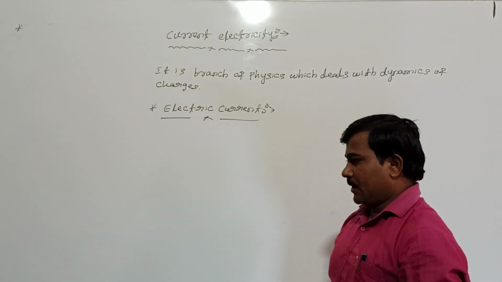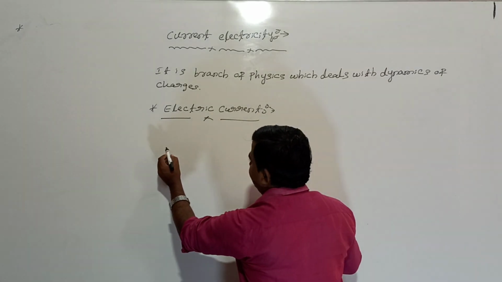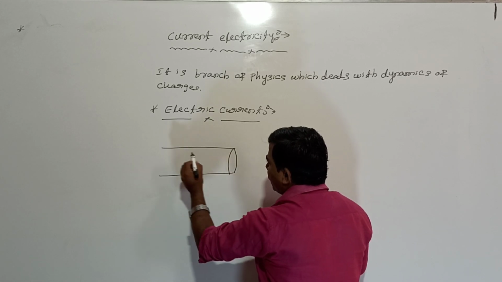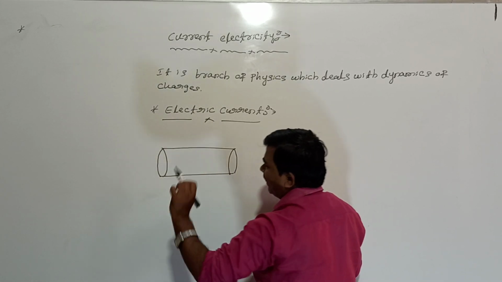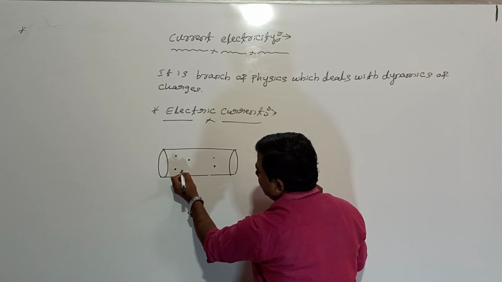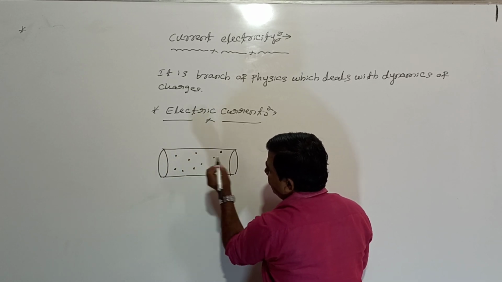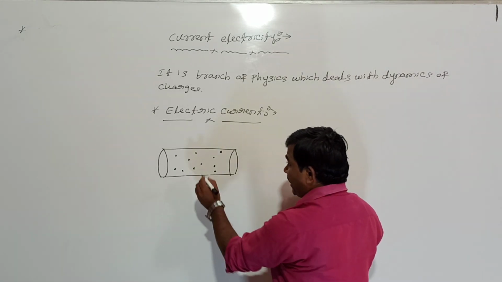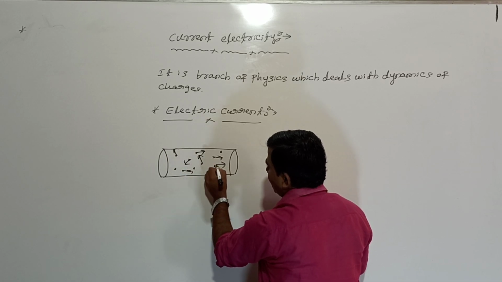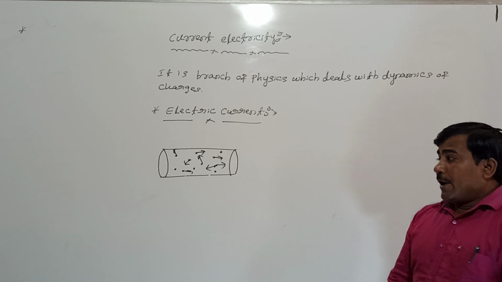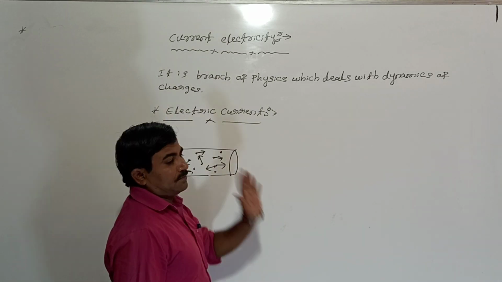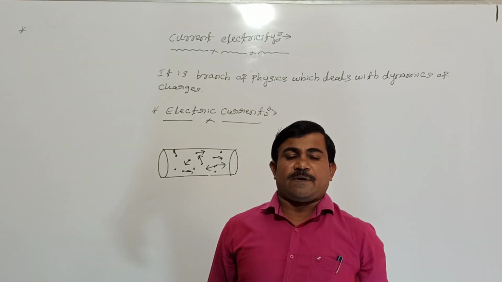How is the situation? Let us take first of all a metallic conductor. In this metallic conductor, so many free electrons are available. These are nothing but the free electrons in a metallic conductor. These free electrons we are calling conduction electrons or free electrons. They move randomly everywhere inside the conductor. As a result, the number of electrons moving in one direction must be equal to the number of electrons moving in another direction. As a result, no electric current is possible.